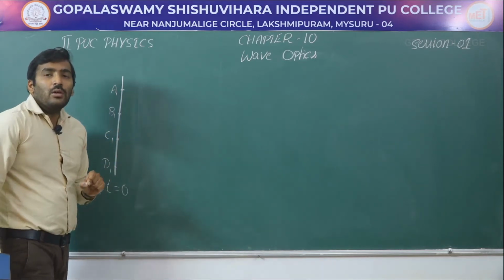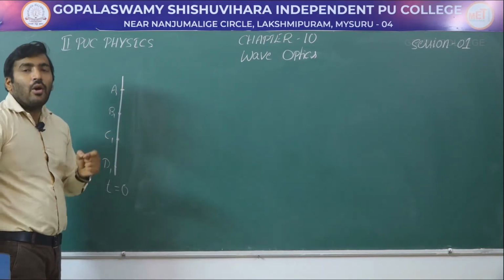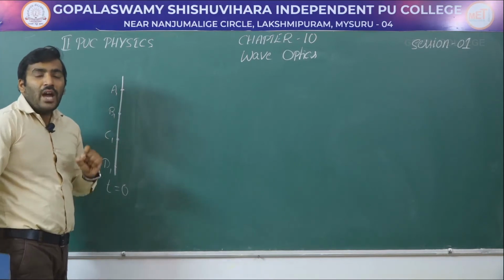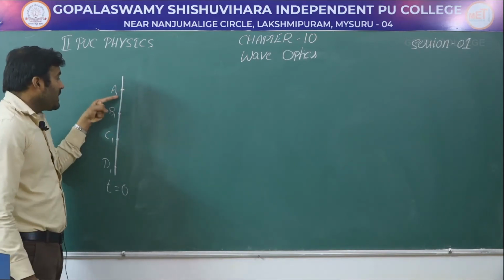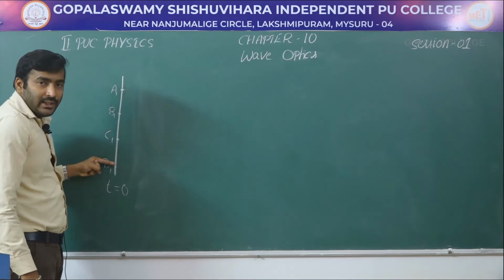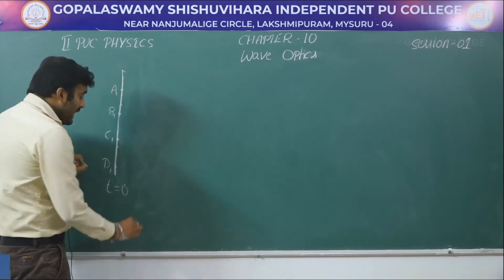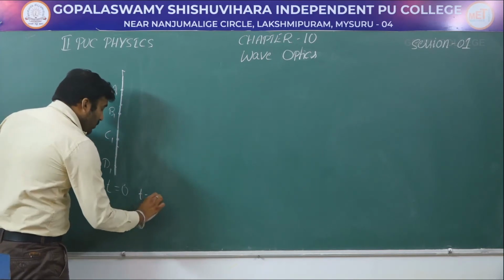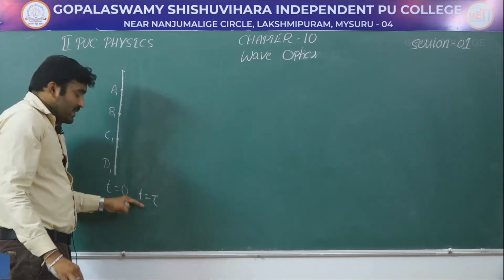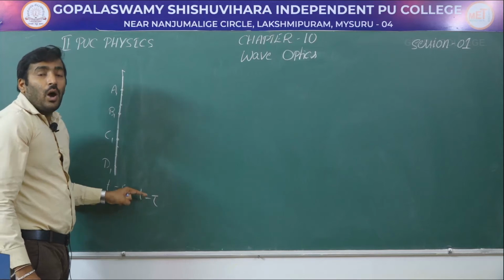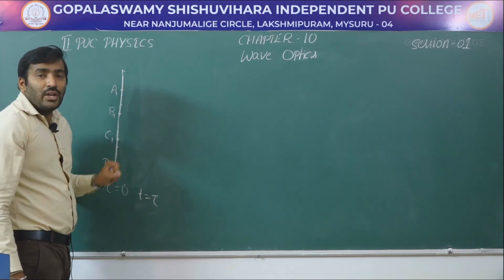Now, how do we draw the position of the new wavefront? According to Huygens principle, we have to draw spheres by considering these points to be at the center. We want the position of the new wavefront at a later time t equal to tau.